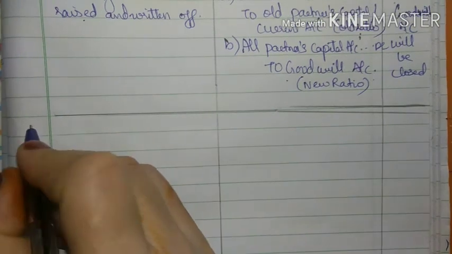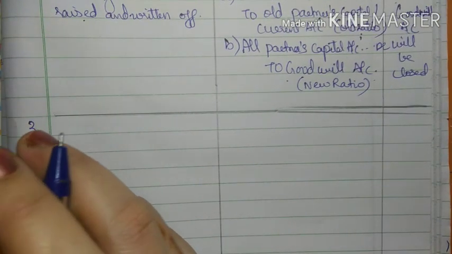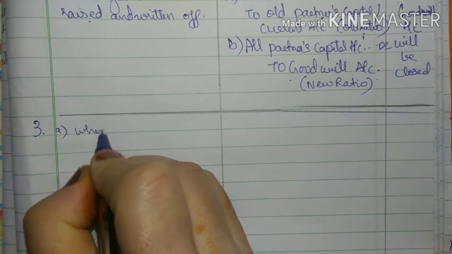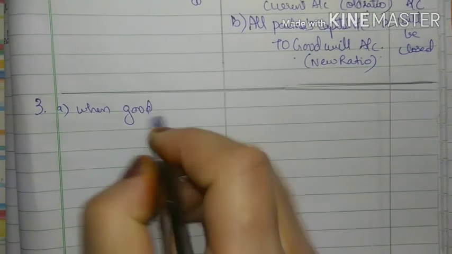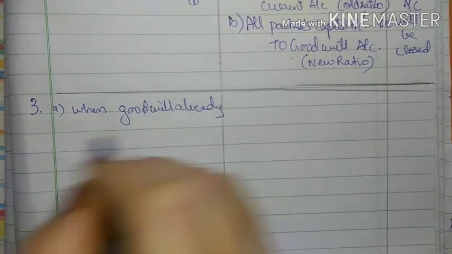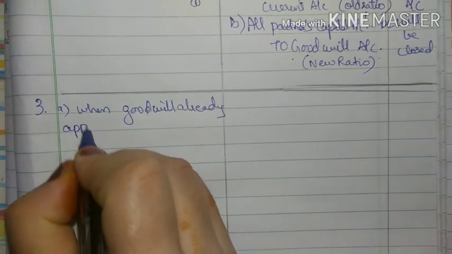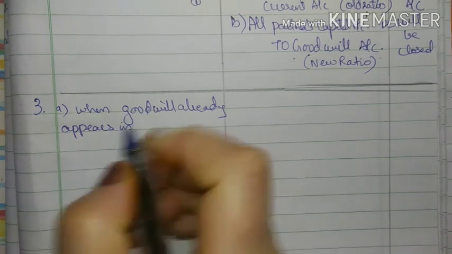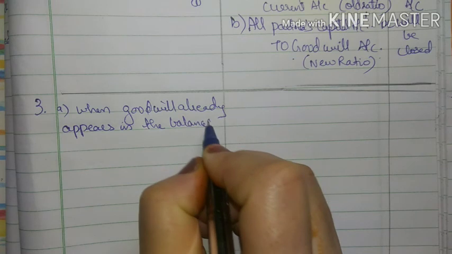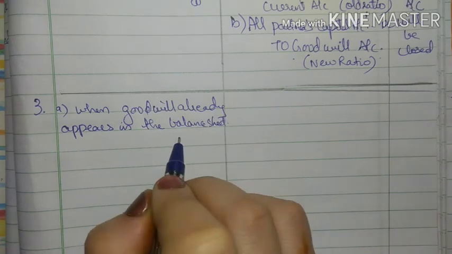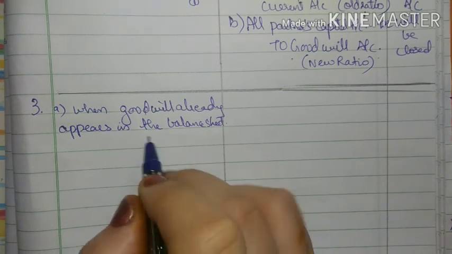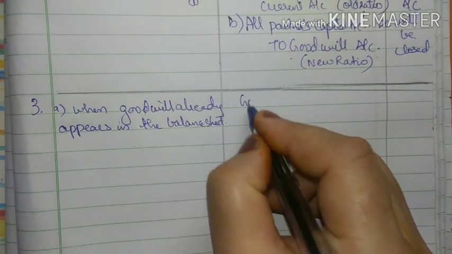Okay, now third one. In this there are two parts. The first one is when goodwill already appears in the balance sheet. Already goodwill is given in the balance sheet, right? So in such a case the goodwill is to be revalued, right?